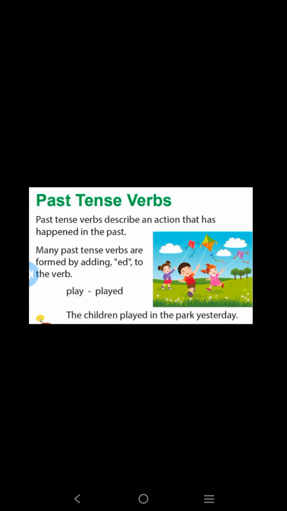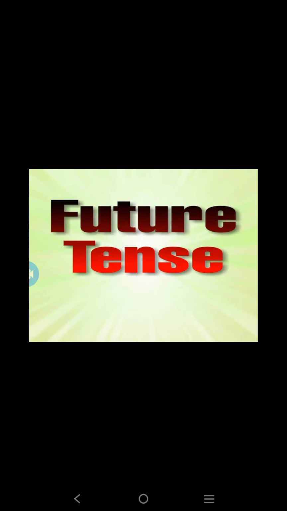Okay. So the next one is future tense. Okay. So what is future tense? Future means the thing that is going to happen in future. Is it? Future means we are in present, and future means it will come then only next year. Is it? That is future. So this future tense is used to refer or indicate something that hasn't happened. Okay. The action that hasn't happened till now, we will use it in future tense. Okay. And this future tense says an action that is going to happen. Okay. That will happen, and that is going to happen.